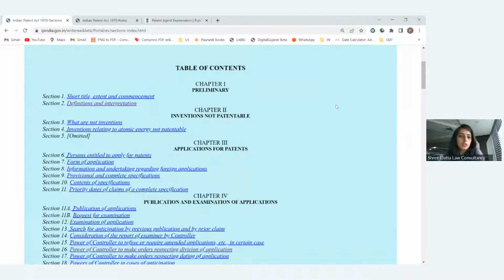Okay. In this chapter 1, they are basically covering the preliminary things, the basics about the patent law. In that, the first section is related to very general things, what this law is known as, the Patents Act 1970. Then the second chapter is very important because it covers many definitions and interpretations. That can be helpful when you are interpreting things in the whole Act. So section number 2 is important.